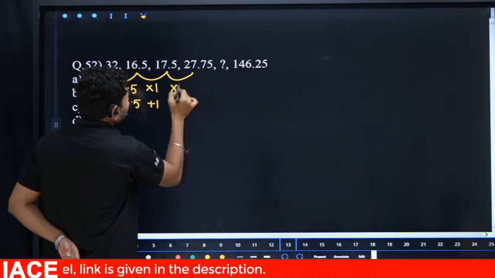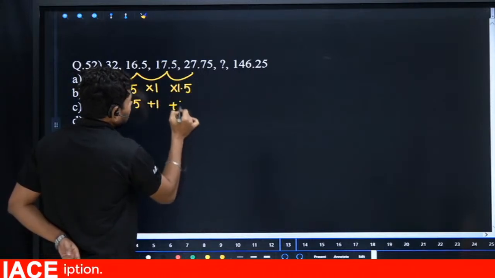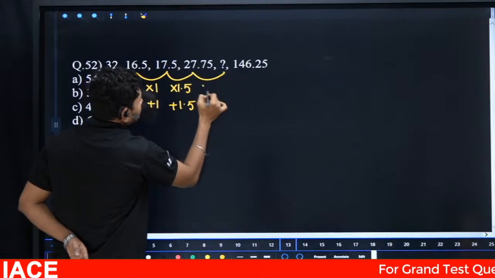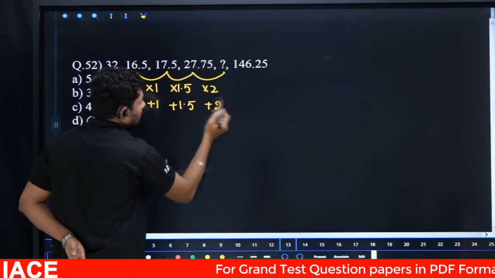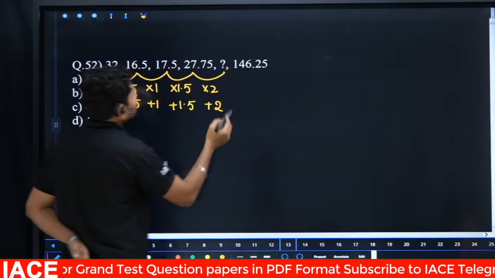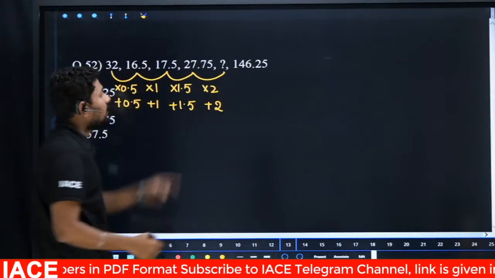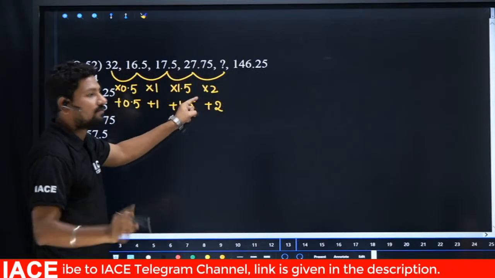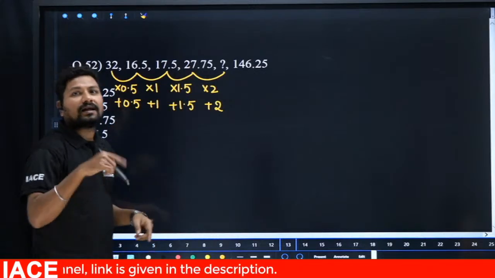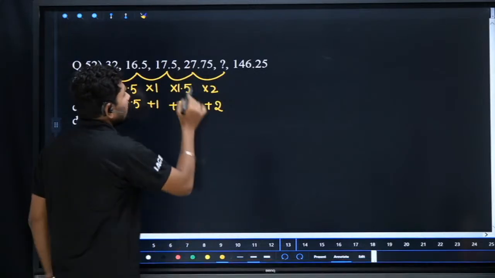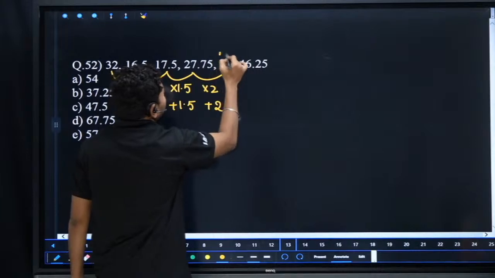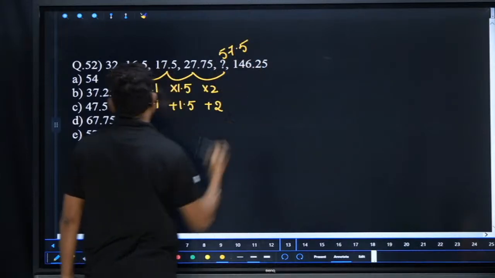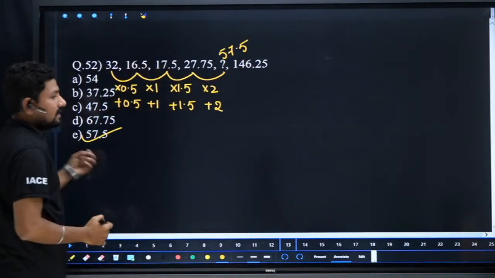So here it is times 1.5 plus 1.5, and here times 2 plus 2. Now 27.75 times 2: 27 times 2 is 54, and 0.75 times 2 is 1.5, so it becomes 55.5, plus 2, and finally we get the answer 57.5. Our option is E here.